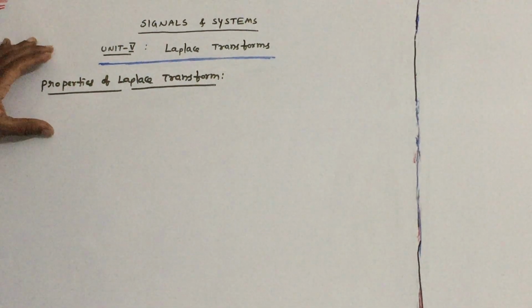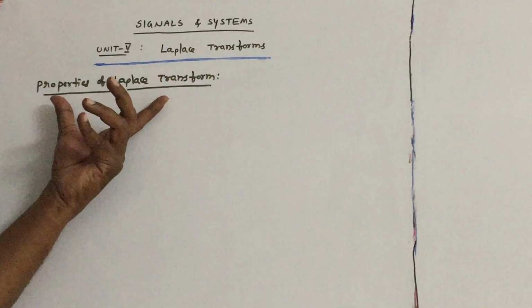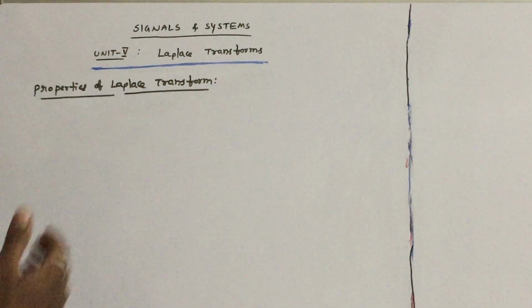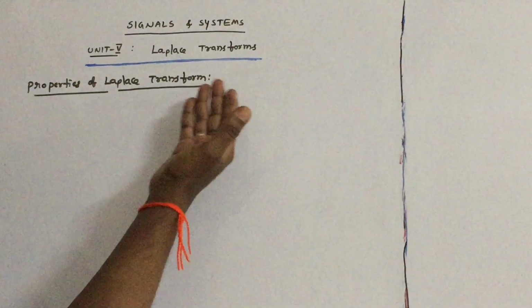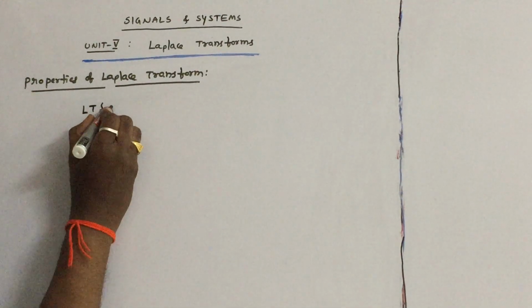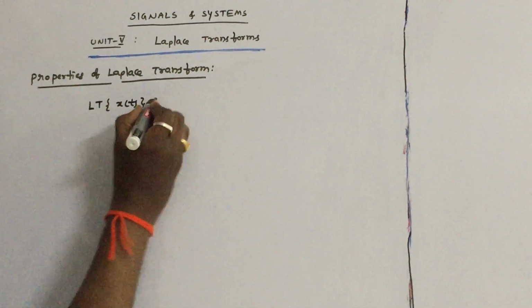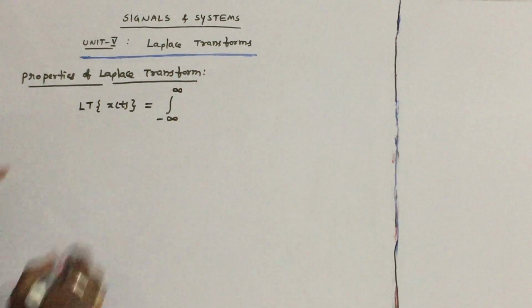Hi, let us discuss the properties of Laplace transform in this session. Before going to properties of Laplace transform, let us recollect the definition of Laplace transform and the inverse Laplace transform. The bilateral Laplace transform of continuous time signal x of t is defined as integral minus infinity to infinity.